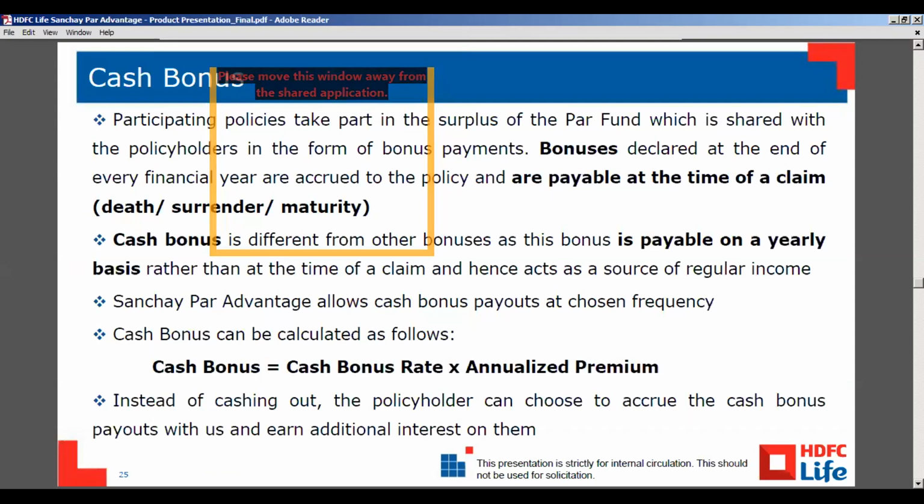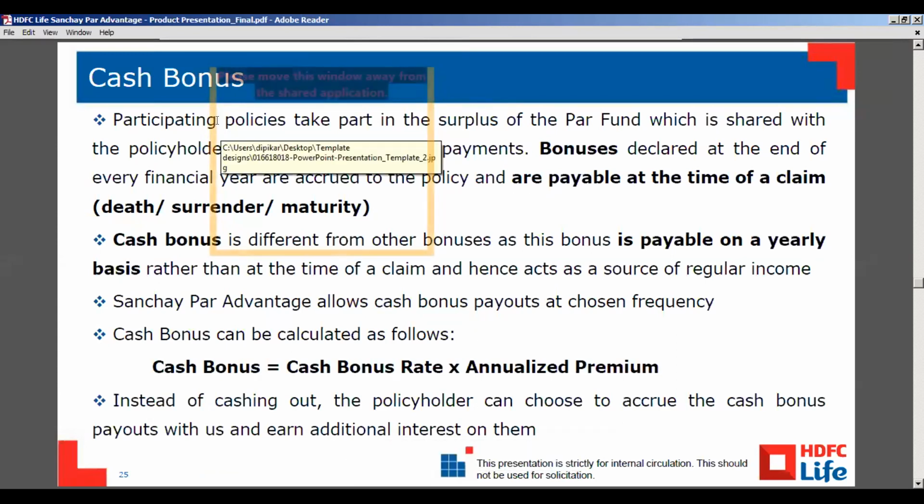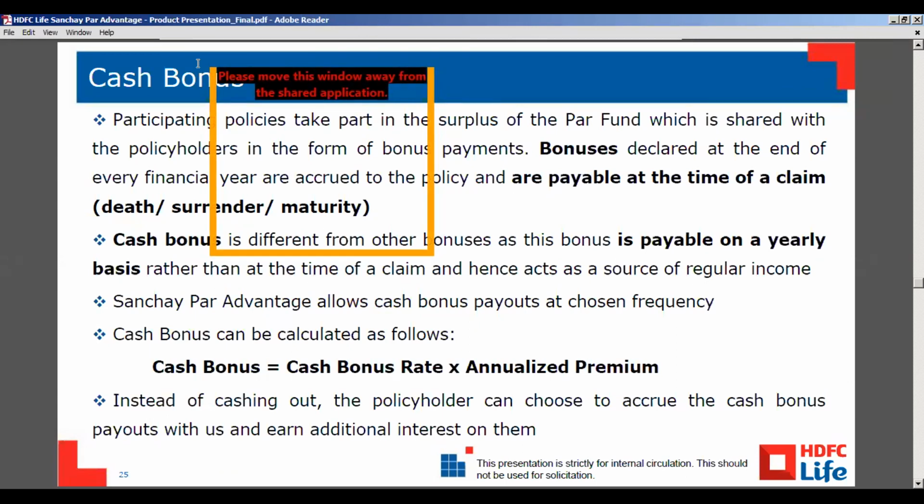Okay, one minute. Can the accrued survival benefit be withdrawn? Yes, the customer can accrue the bonuses, and whenever he wants to withdraw, he can withdraw, and again he can accrue. Withdrawal means after paying PPT, right? Not before PPT.